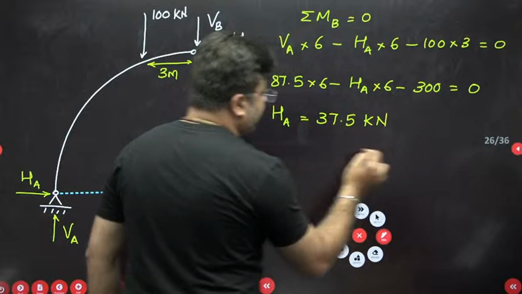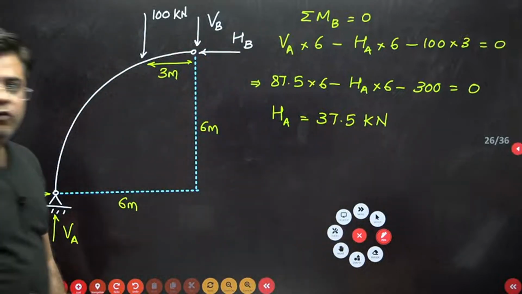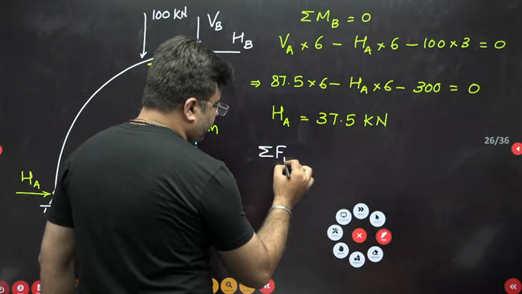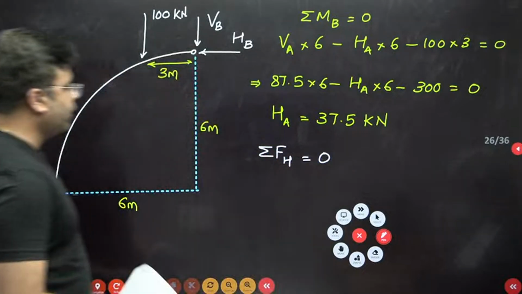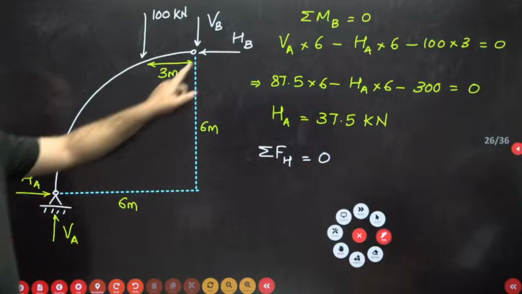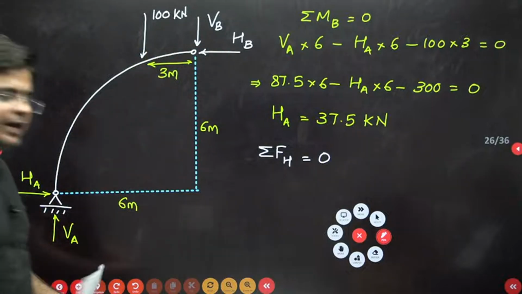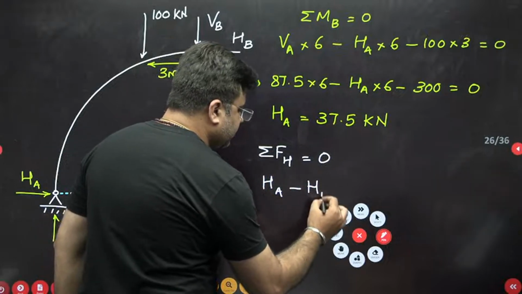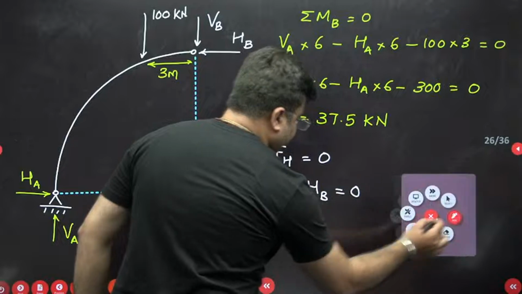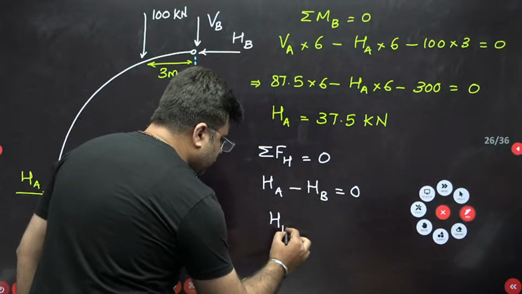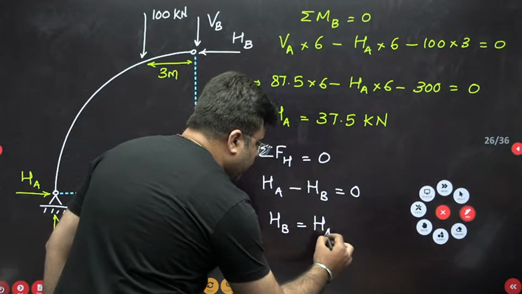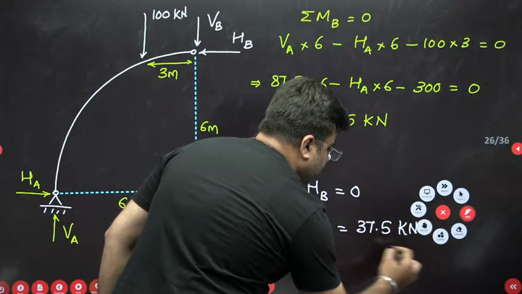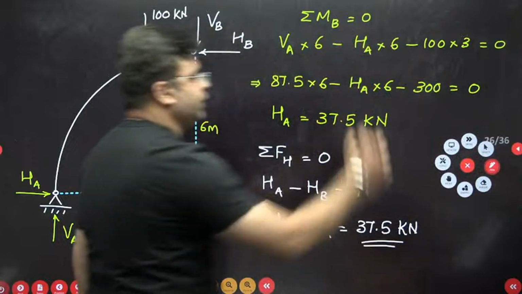Now we don't want HA. What we want is HB. For finding out the value of HB, just take the summation of horizontal forces equal to 0. So you have one horizontal force HA acting like this and another horizontal force HB acting like this. So only two horizontal forces. So HA minus HB is equal to 0. So from here the value of HB will also be equal to HA, and this will be equal to 37.5, and this will be my final answer. This is the value of HB.